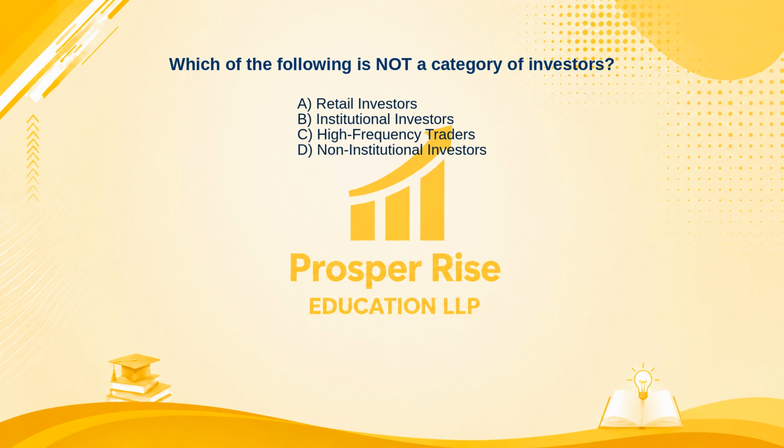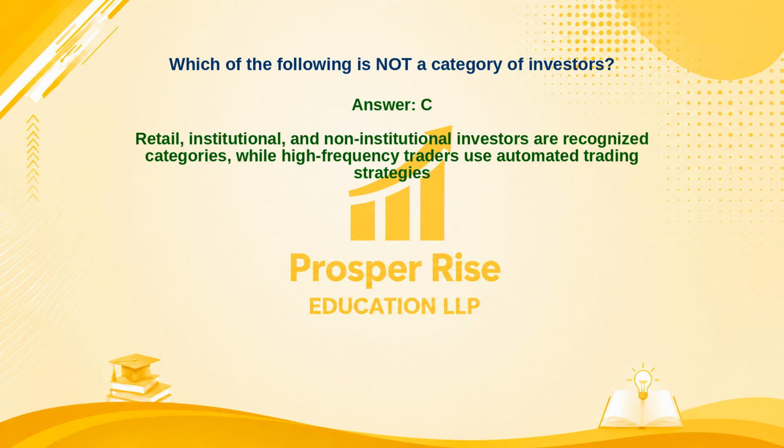The correct answer is option C. Let's see why. Retail, institutional, and non-institutional investors are recognized categories, while high-frequency traders use automated trading strategies.